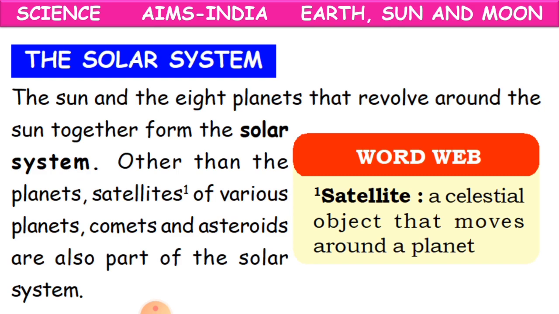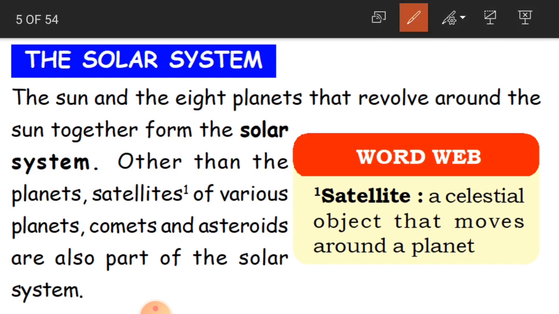Clear children? Now the solar system. It's a very important topic, children. Now you are in 5th class, and when you go to 6th, 7th, 8th, 9th, this topic will be there for you in each and every class. So try to concentrate and understand it very clearly.